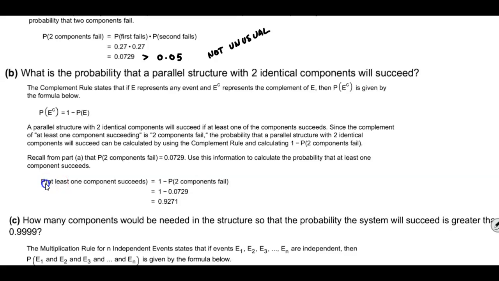So the probability of at least one component succeeding is equal to 1 minus the probability of two components failing. So we're going to take 1 and subtract 0.0729, and therefore the answer is 0.9271. So the probability that a parallel structure with two identical components will succeed is 0.9271.